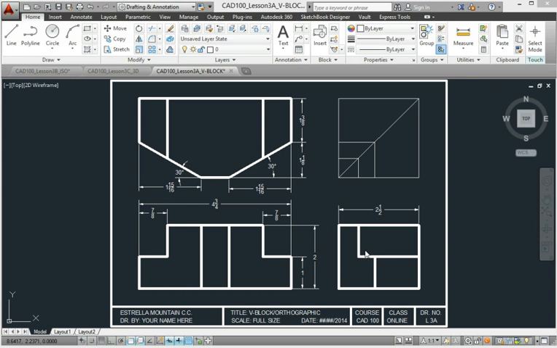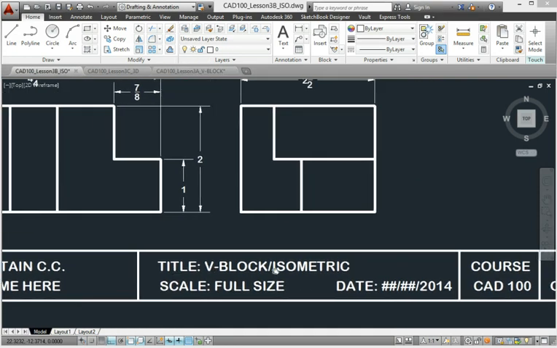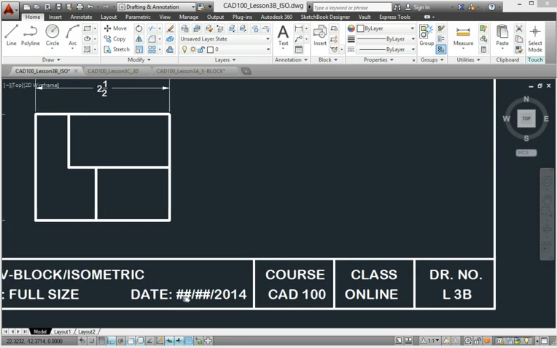Okay, we're going to draw the lesson 3B isometric drawing of this part. We're going to start with our lesson 3A drawing by doing a file save as and naming it lesson 3B, and then changing the information in the title block. The title will be V block isometric. You could update the date and L3B.